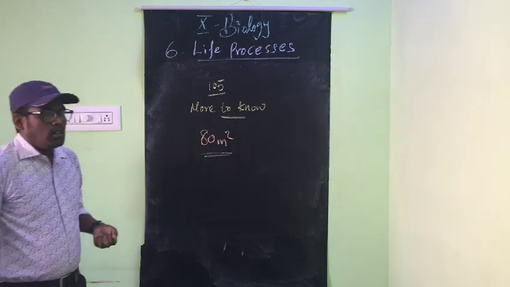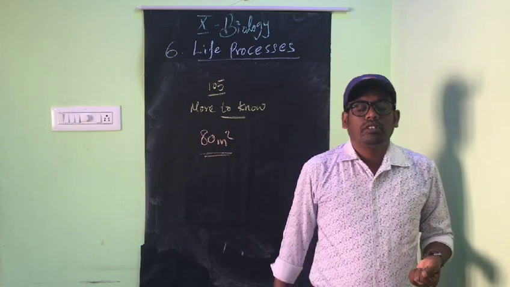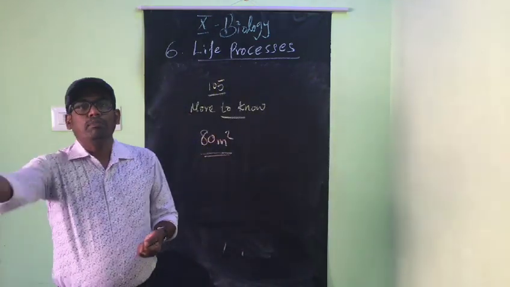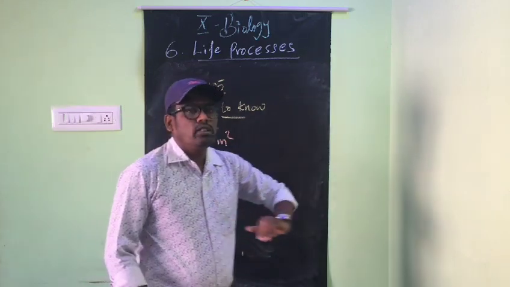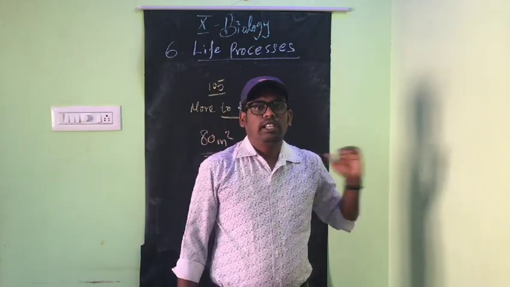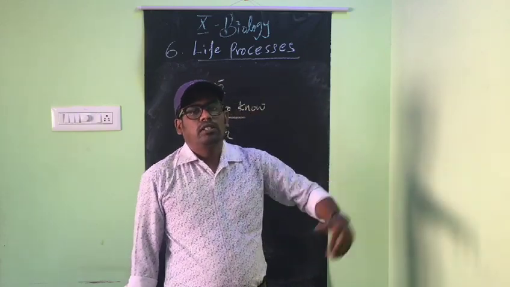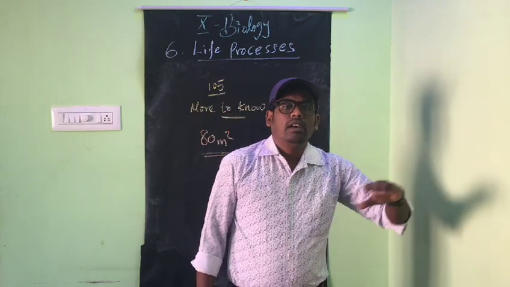And gaseous exchange occurs by the diffusion process we studied. We cannot be assured that diffusion always takes place properly. Sometimes the diffusion will not occur in such areas. At that time, what will happen?